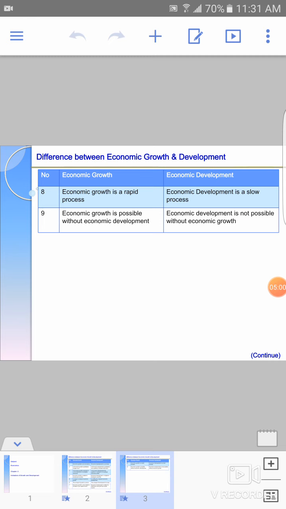Okay, ninth point is economic growth is possible without economic development. Okay, national income and per capita income will increase without economic development. But economic development is not possible without economic growth. If national income and per capita income does not increase, the development of the nation is not possible. Okay, so these are the differences between economic growth and economic development.